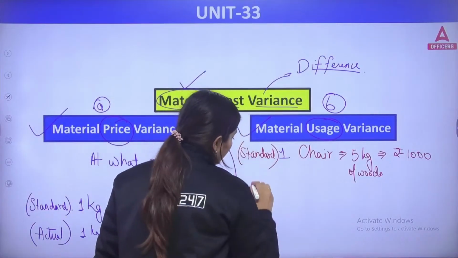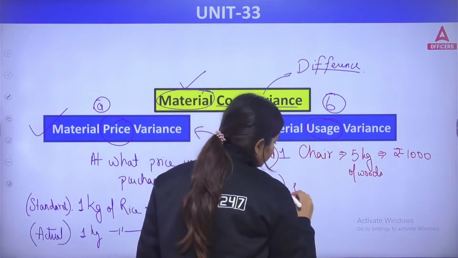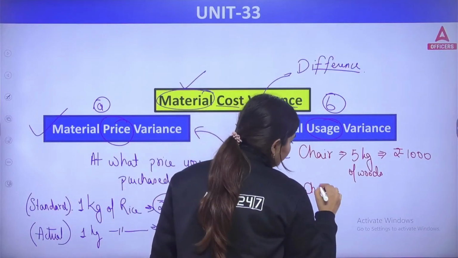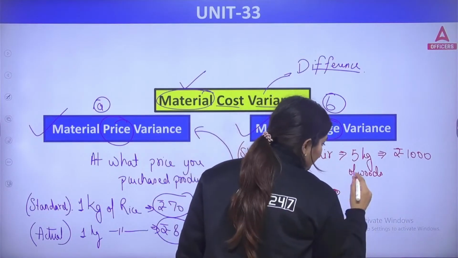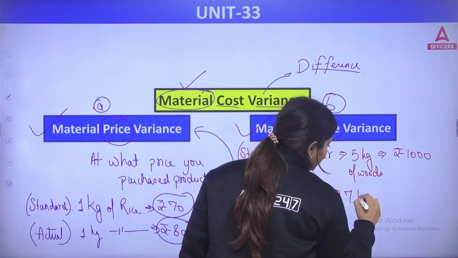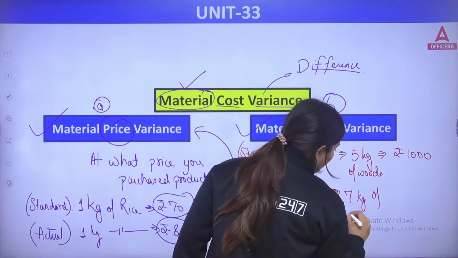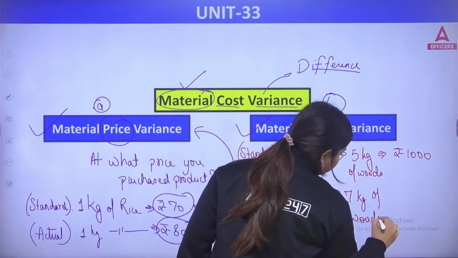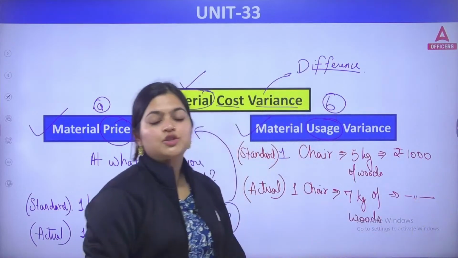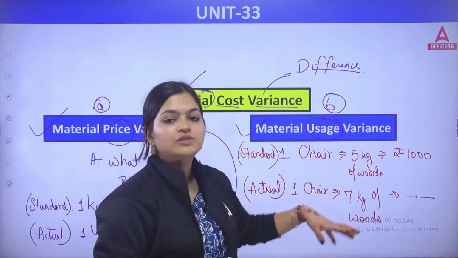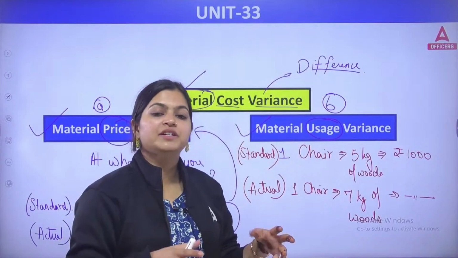But in actual, when you went to the market for purchasing wood for preparing one chair, suppose you purchase 7 kg of wood by paying the same amount. So the amount is the same, but for the same amount you have purchased extra.